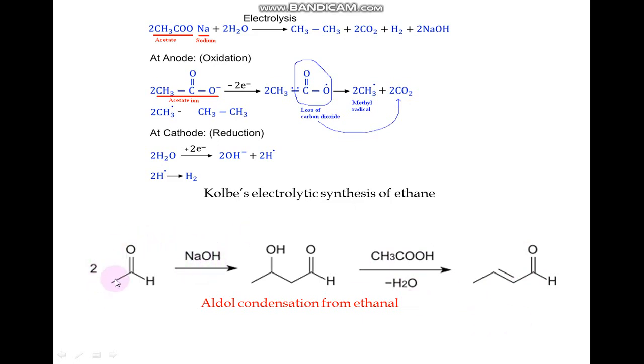It abstracts a proton from the CH3 group, thereby forming CH2 minus, and that CH2 minus attacks the carbonyl carbon of another acetaldehyde molecule to form 3-hydroxy butanal. So this is an example of a nucleophilic addition reaction. The right answer for this is aldol condensation from ethanol.